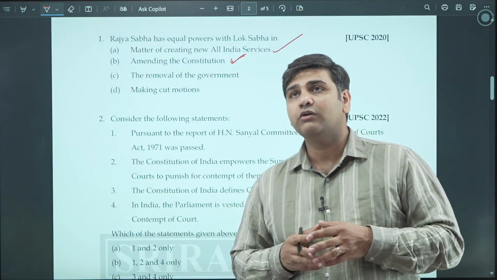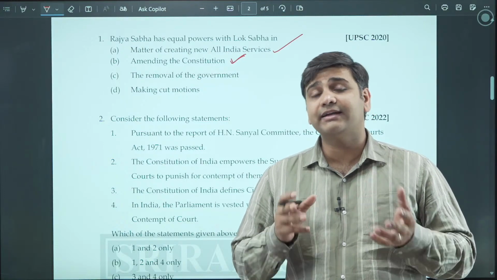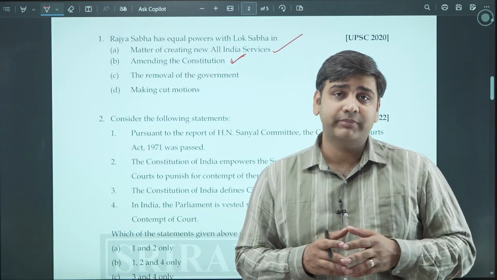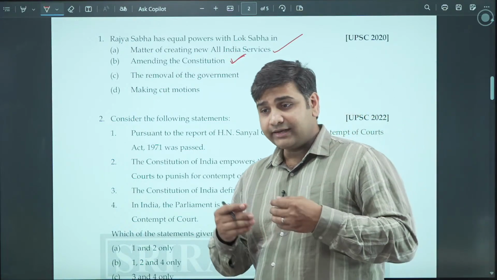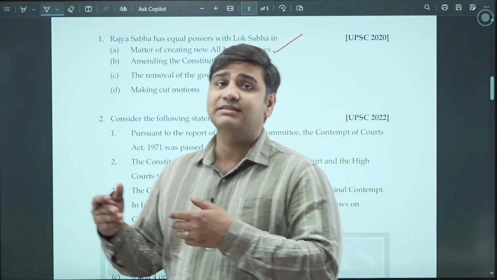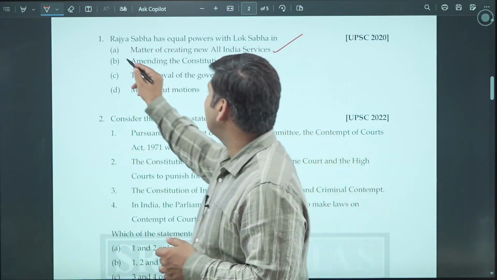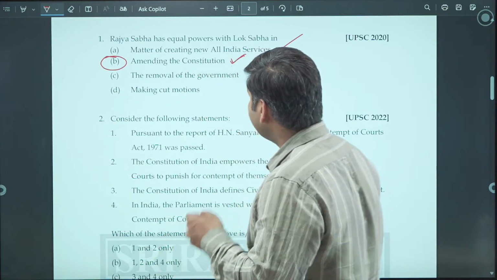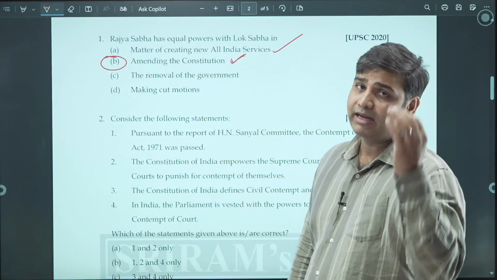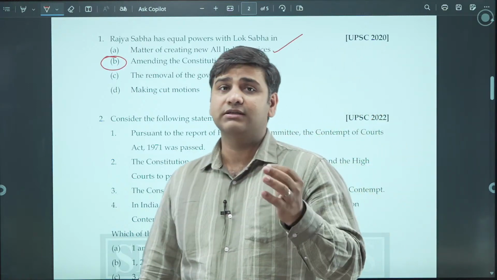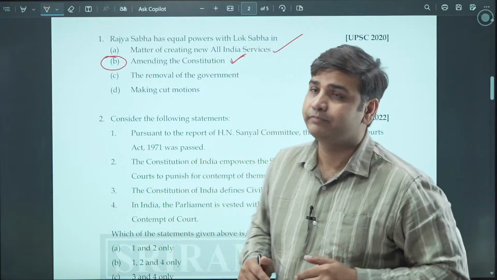Also, if the amendment changes the federal character of the country, it has to be ratified by half of the state assemblies as well. So amendment is the option. Amendment power is that power where Rajya Sabha and Lok Sabha hold equal sway, where both of them are equal.